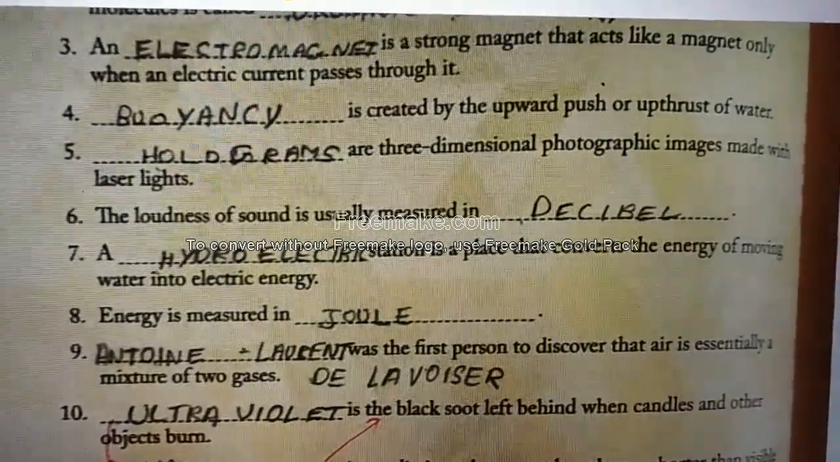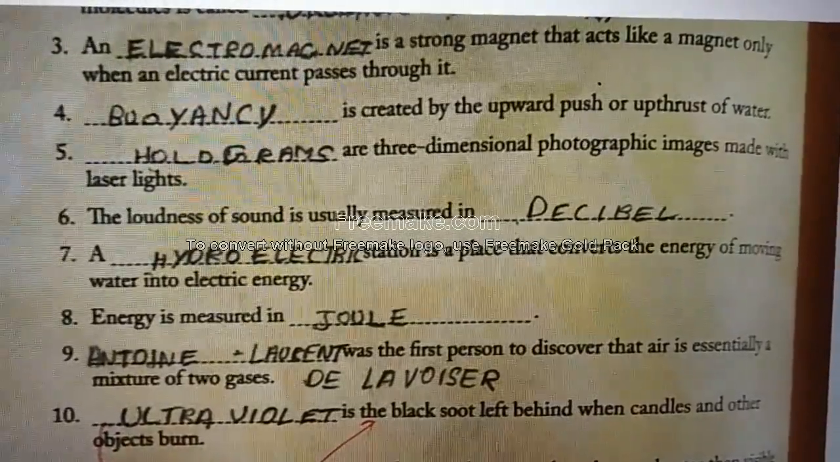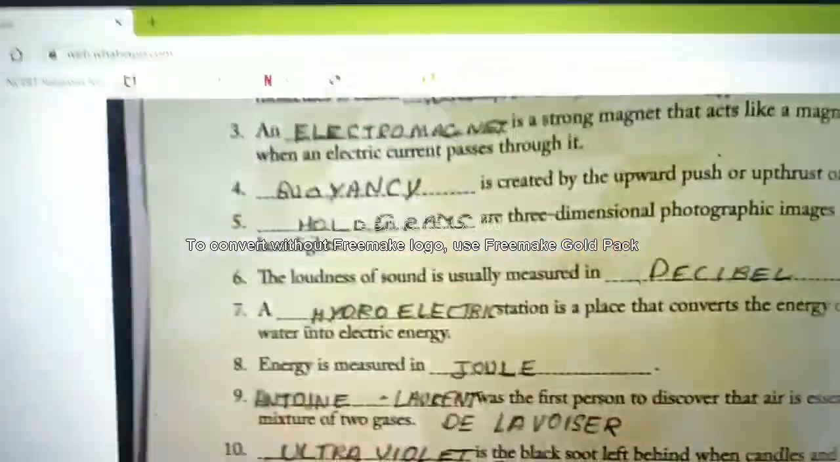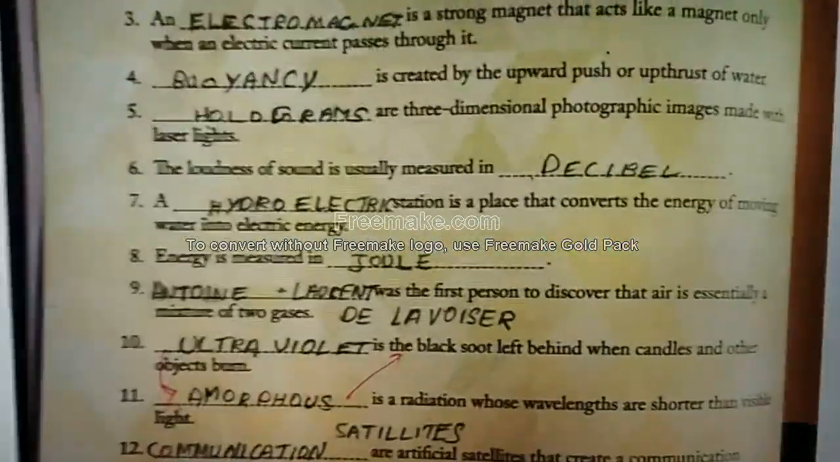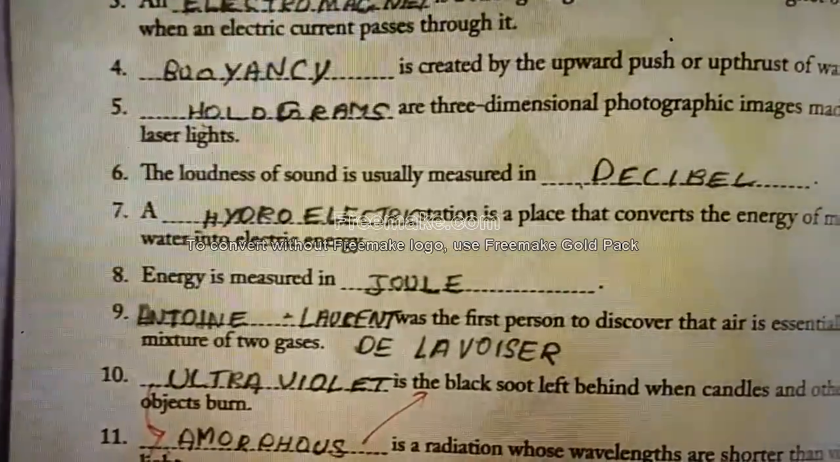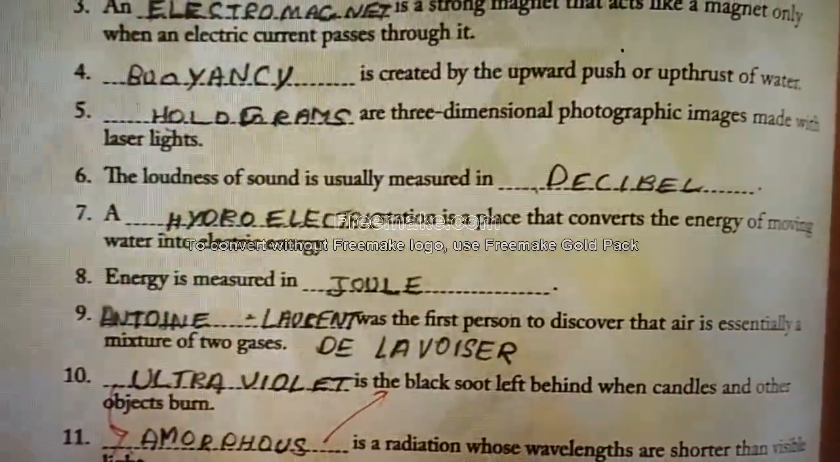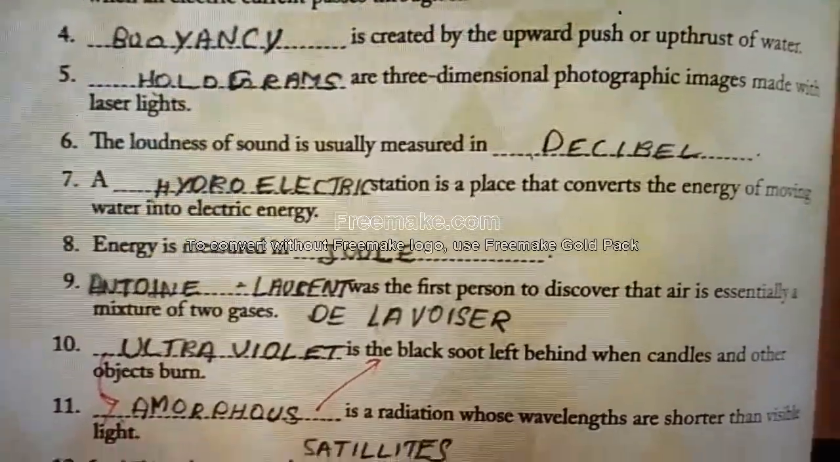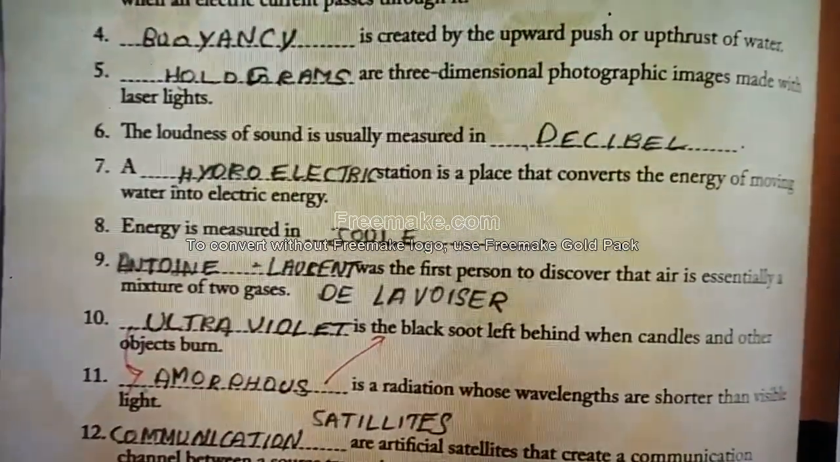Dash are three-dimensional photographic images made with laser lights. Answer is holograms. Holograms are three-dimensional photographic images. The loudness of sound is usually measured in dash. Sound is measured in decibels. Decibels.